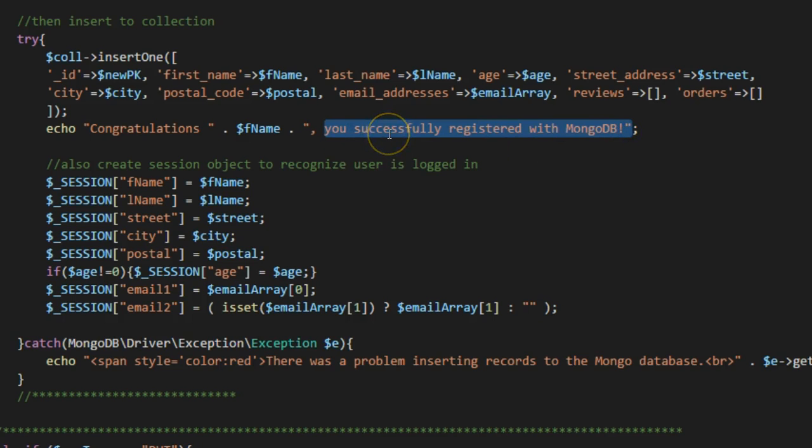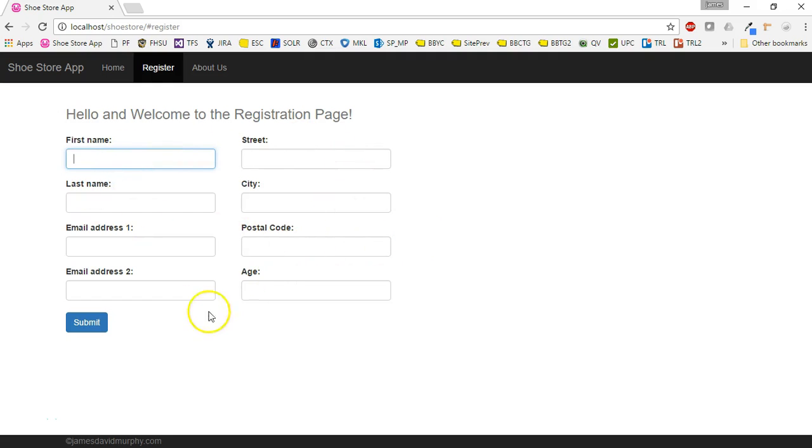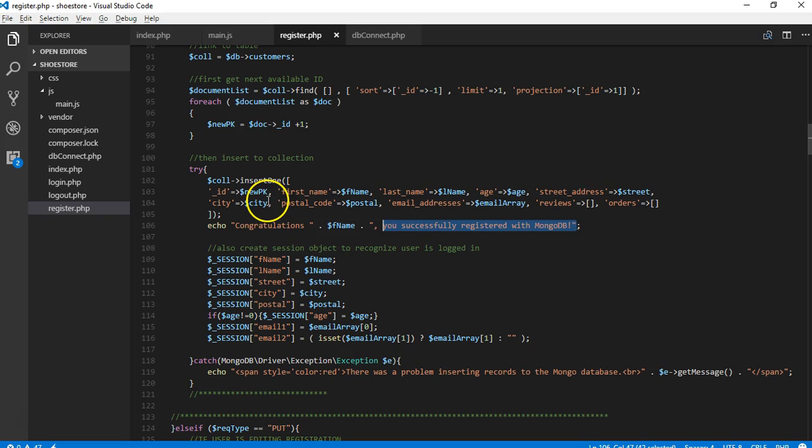Now, one last thing we want to do, now that we have populated these submitted values into both of our databases, is also populate those same values into the PHP session object, so we can persist that data for the remainder of the session in case the user wants to use it again.